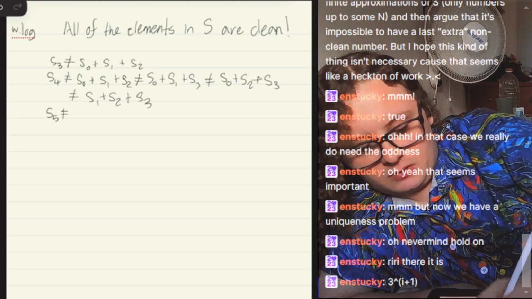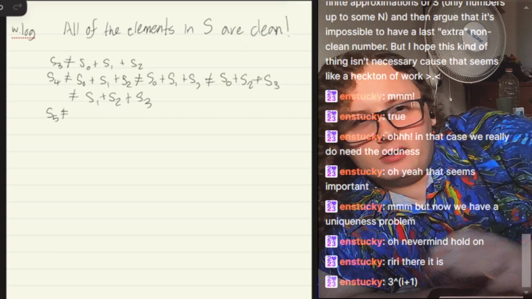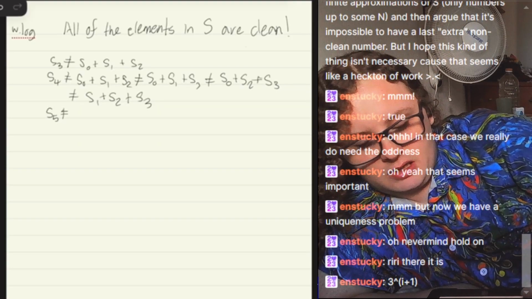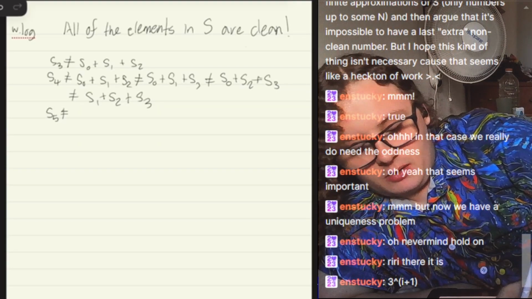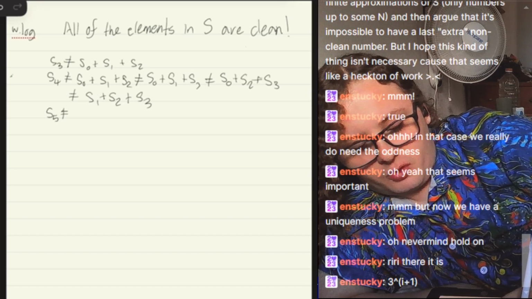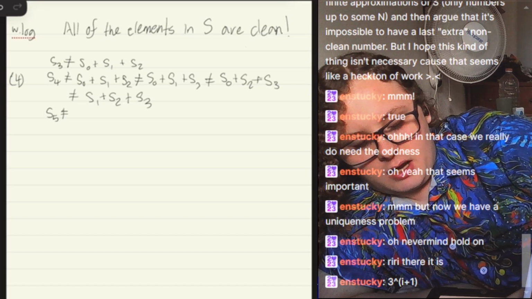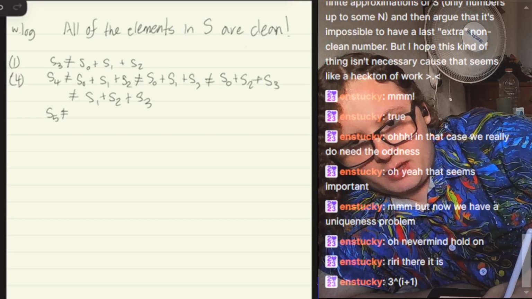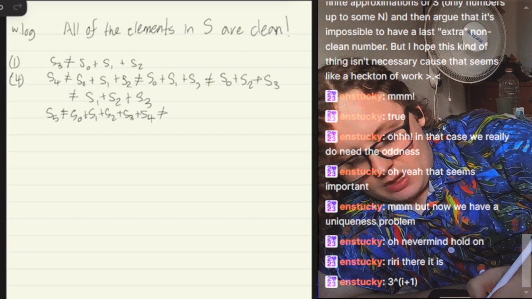S5 can't equal, I'm just writing the first few numbers in the sequence to see if there's any pattern. Right now we have 4 restrictions on S4, 1 restriction on S3. We're going to see how many restrictions we have on S5.